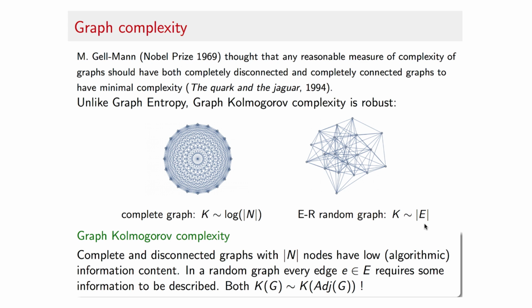Also notice that when we talk about the complexity of a graph, what we will be doing is to estimate the complexity of the adjacency matrix of that graph. This is a robust way to do so because the adjacency matrix of a graph is an invariant of a labeled graph, and is a lossless description of the graph, meaning that from the adjacency matrix of the graph one can uniquely, fully reconstruct the graph without any loss of information.